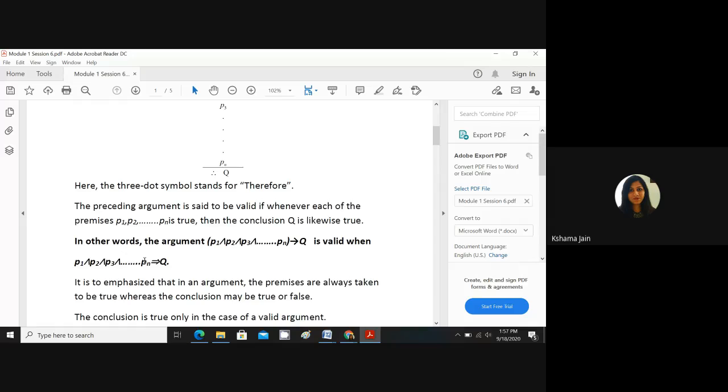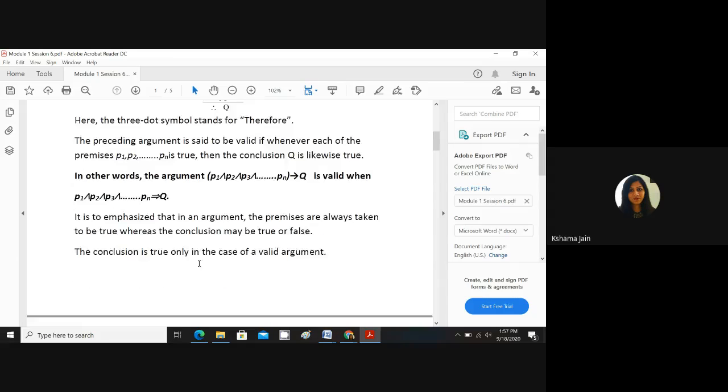But if the double line arrow is there, it is understood that whenever these conditions are true, Q must be true. It can never be false. And that time it's called a valid argument. In case you get Q false, then we say it's an invalid argument. That's not a valid argument.